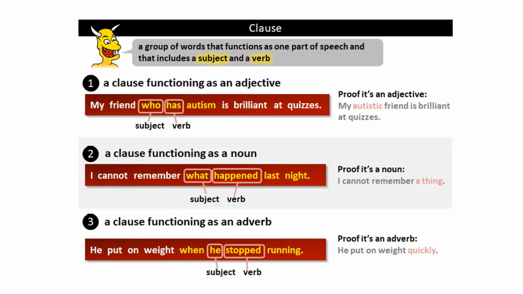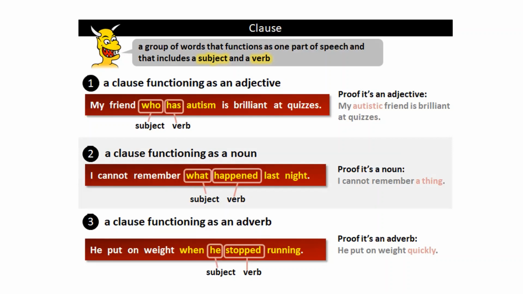In the yellow part of the sentence, it's who and verb. So who there functions as the subject of the clause, and has is the verb. Now it is a proof that this functions as an adjective, because who has autism can be replaced by one adjective word. If you can see over here in the gray area, my autistic friend is brilliant at quizzes. Autistic replaces the words who has autism.